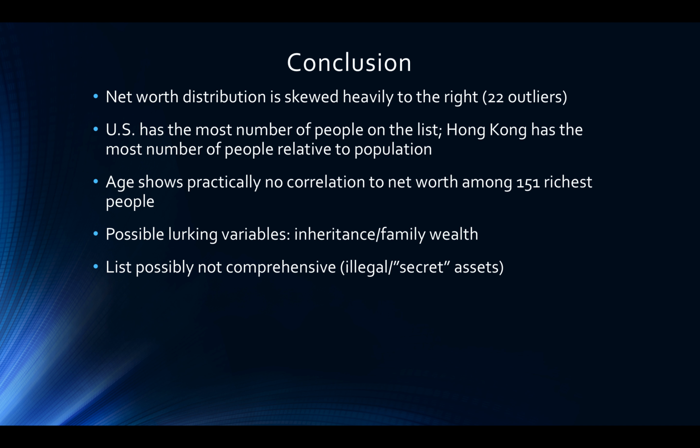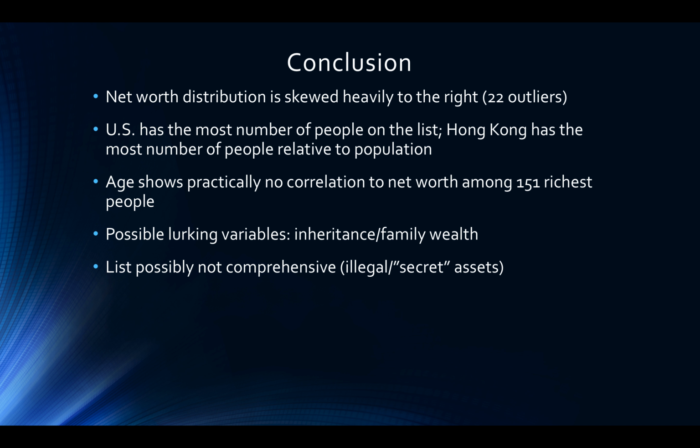In conclusion, the net worth distribution of the 151 richest people in the world is skewed heavily to the right, mostly due to 22 outliers. The United States has the most number of people on this list, and Hong Kong has the most number of people relative to population. Age shows practically no correlation to net worth among the 151 richest people.